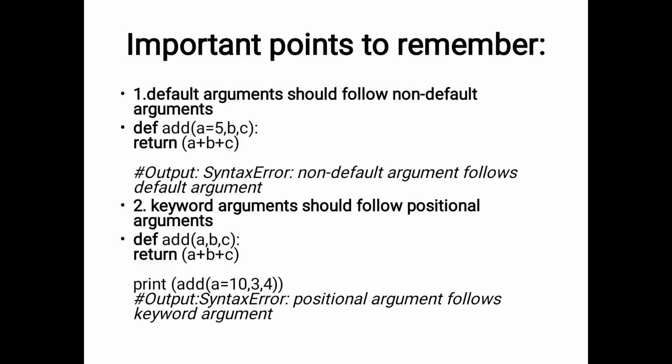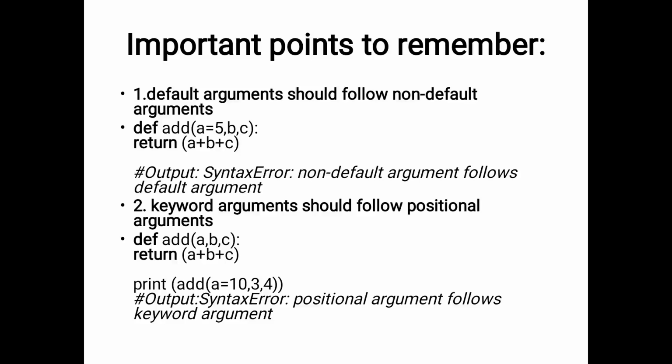Okay, so here are the important points to remember. The first one is default arguments should follow the non-default arguments. In the example function definition, a is equal to 5 is a default argument, so we cannot follow the default argument with non-default arguments. We can only follow non-default arguments first. So a, b is equal to 5, c is equal to 10 is the right syntax. And this other example is an invalid syntax.